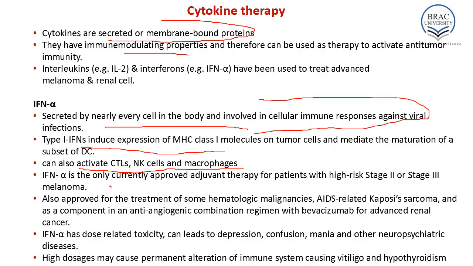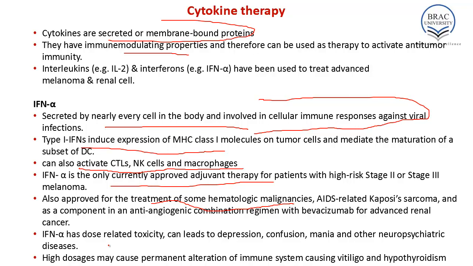Interferon alpha is the only currently approved adjuvant therapy for patients with high risk stage 2 or stage 3 melanoma. What is an adjuvant? An adjuvant is a substance which enhances the body's immune response against a particular antigen. Interferon alpha is also approved for the treatment of some hematologic malignancies, AIDS-related Kaposi sarcoma, and as a component in an anti-angiogenic combination regimen with bevacizumab for advanced renal cancer.